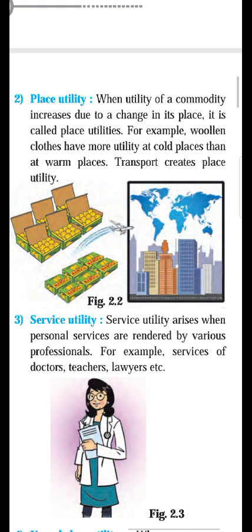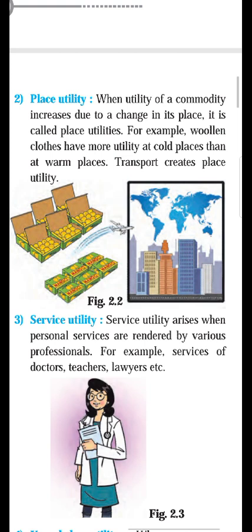So it is called place utility, because the commodity changes its place from one place to another place. One place is India and the second place is other countries. It may be America, it may be other countries, rest of the world. Okay, so the utility of the mango increases due to change in place of utilization. It is called place utility.